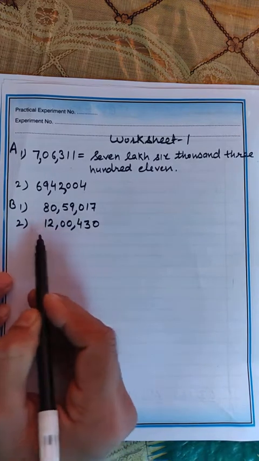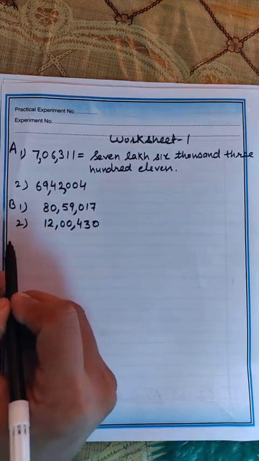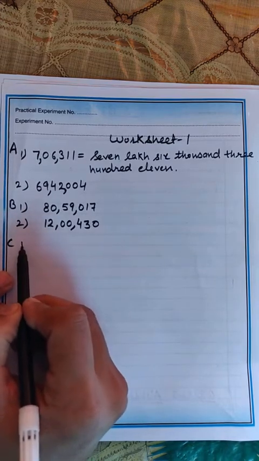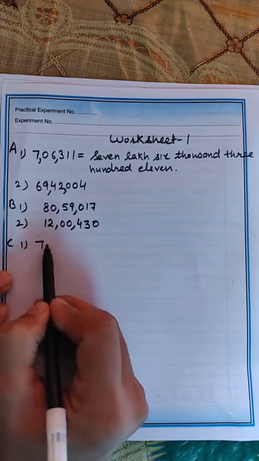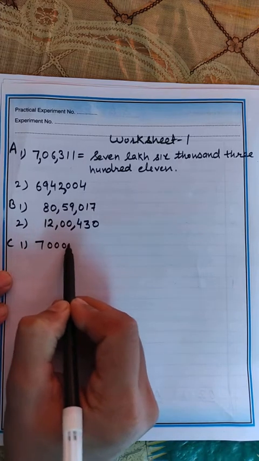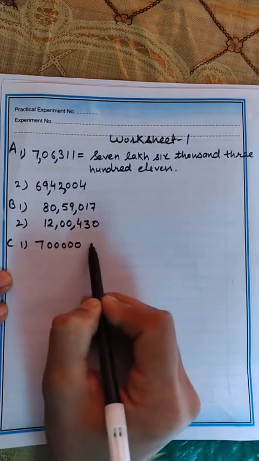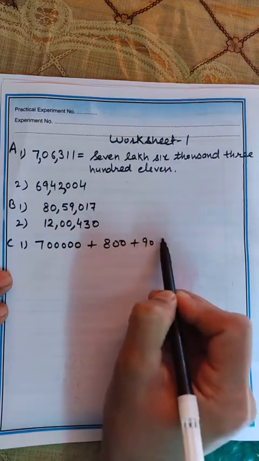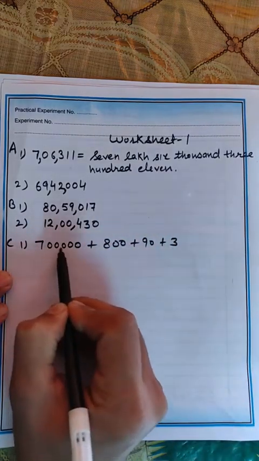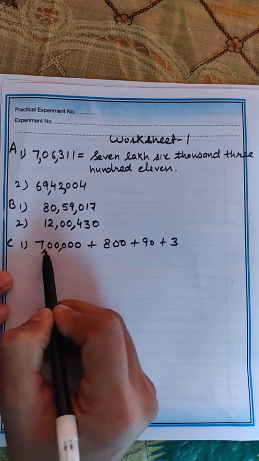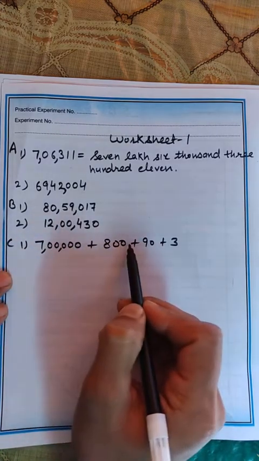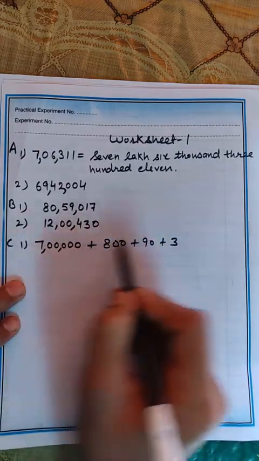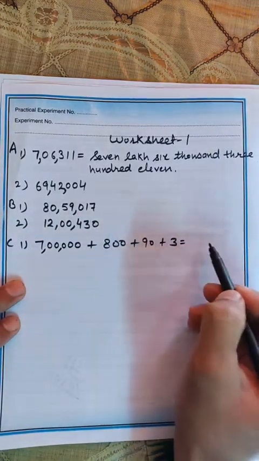430. Okay, now next is the C part, that is write the numeral for the following. Okay, so the first part is there, 7, 1, 2, 3, 4, 5. 5 zeros are there, plus 800 plus 90 plus 3. So you can see this is actually the expanded form of a number. Okay, this is the expanded form. You already did that in your maths book also. So now what will you do? You have to convert this into standard form. So it is very easy.